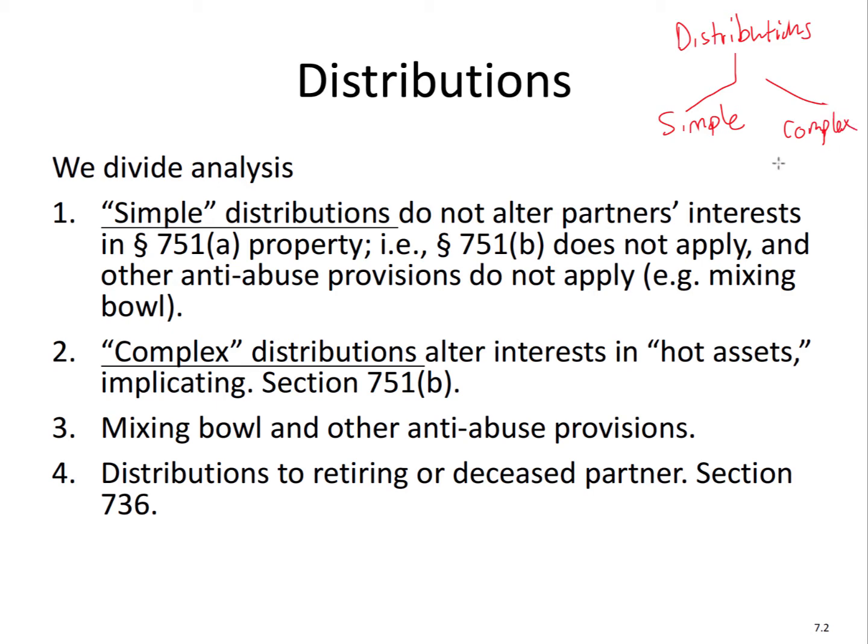Now the rules for complex are all the same. So whether the complex distribution is a liquidating distribution or a non-liquidating distribution does not matter. What's the distinction? Liquidating means the partner no longer has an interest after the event, no longer has ownership. A non-liquidating distribution, also known as an operating distribution, the partner either does not decrease their ownership at all or decreases it just a partial amount. They still have ownership after.